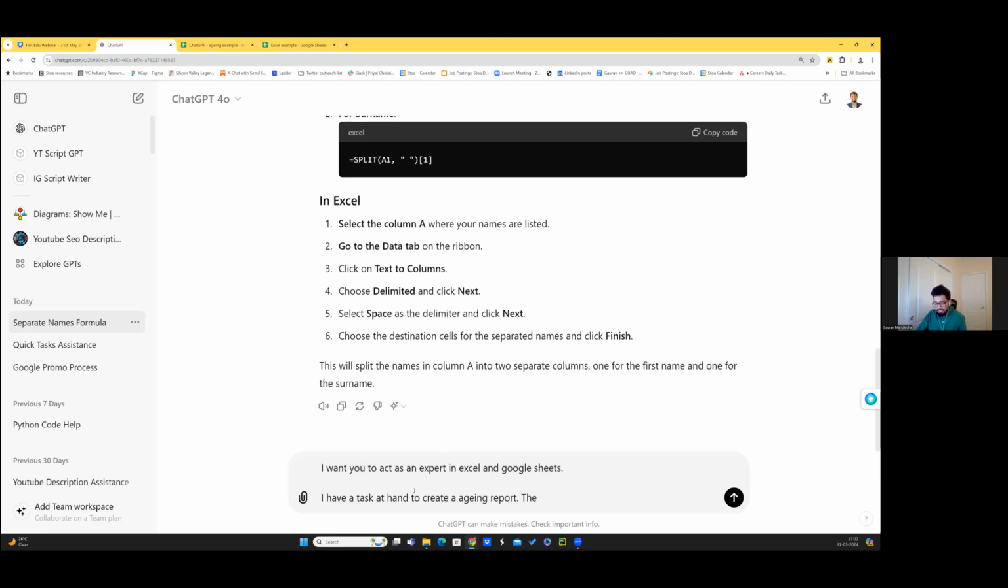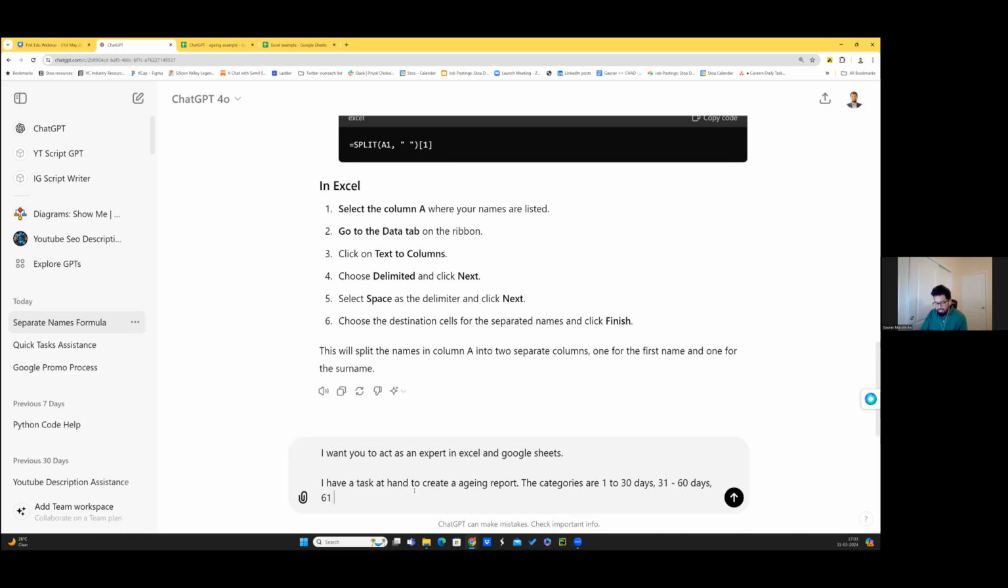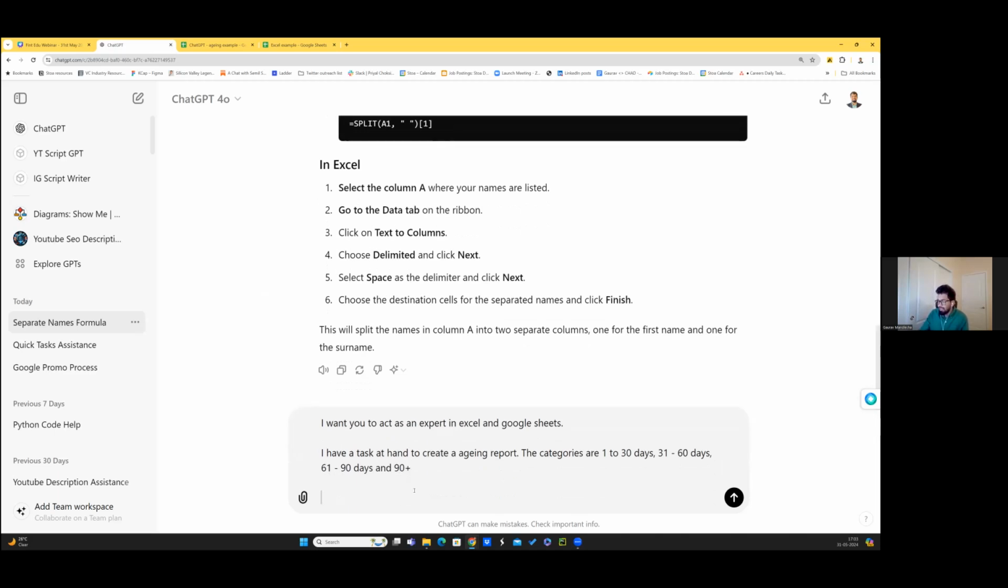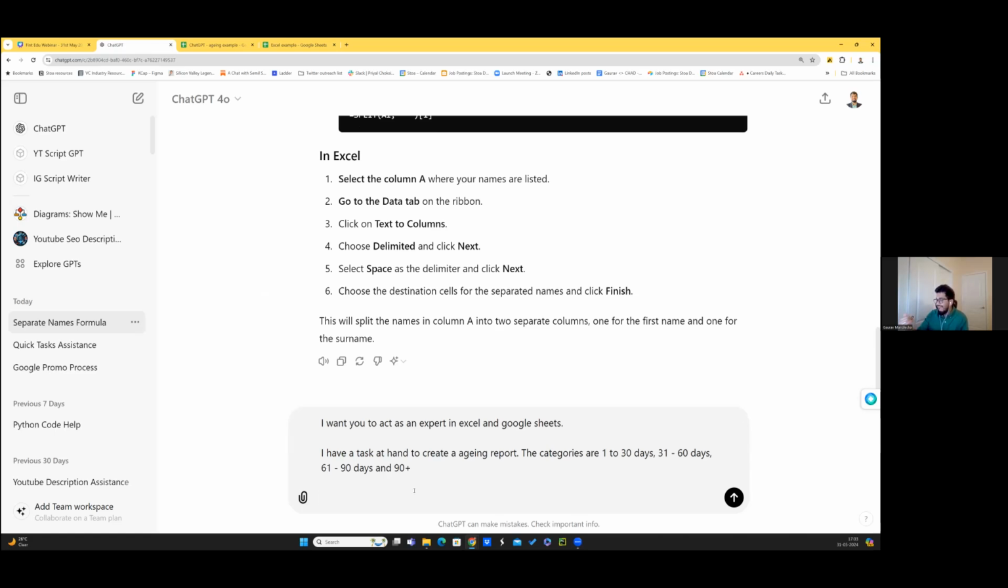The categories are 1 to 30 days, 31 to 60 days, 61 to 90 days, and 90 plus. I think that's reasonable and that's how most organizations work. This is the action.